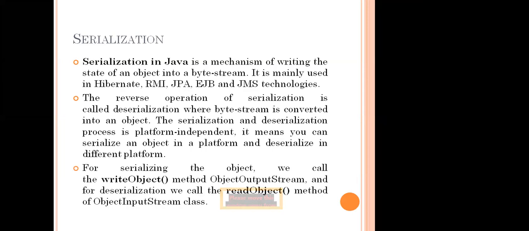For serializing an object, we can call writeObject. Serialization means converting from object to byte stream. That is known as writeObject, in the ObjectOutputStream class. This is the name of the method, so we write the full name in one place without any space. The same for deserialization is readObject, a method in ObjectInputStream.